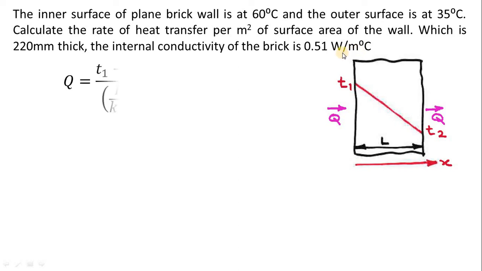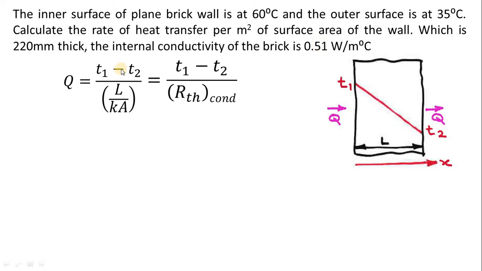Now what have they given? They have given the temperatures 60 degrees and 35 degrees. So T1 is equal to 60 degrees, T2 is equal to 35 degrees, and we need to calculate Q when the length is 220 millimeter and the thermal conductivity is 0.51 watt per meter degree Celsius.